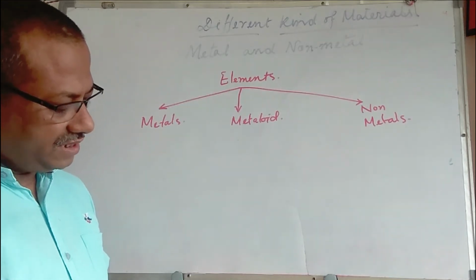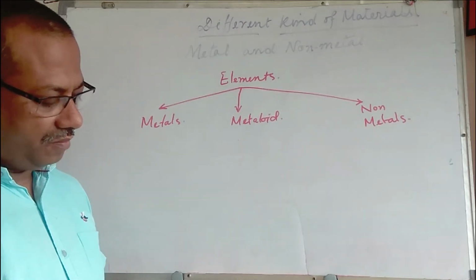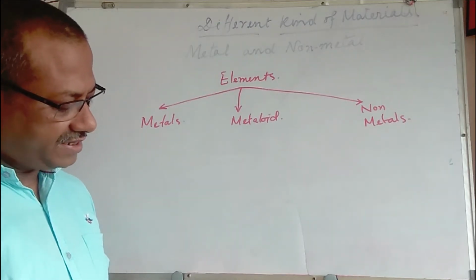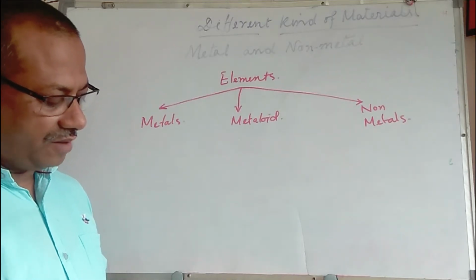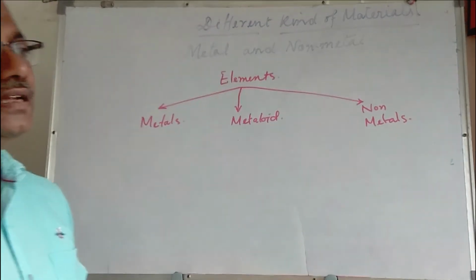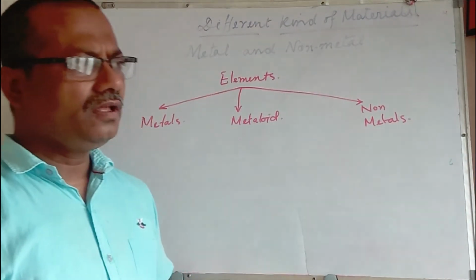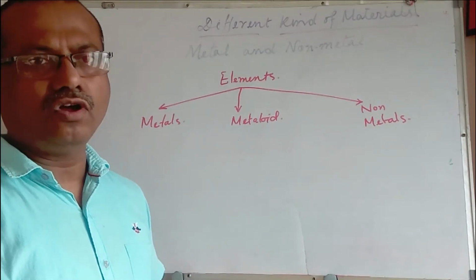The most precious resources found on the earth are the metals. Metals are mostly found in combined state as compounds in the form of oxides, sulfides, carbonates, silicates, etc. Metals are found in the earth crust and they get mixed with the soil and rocks.